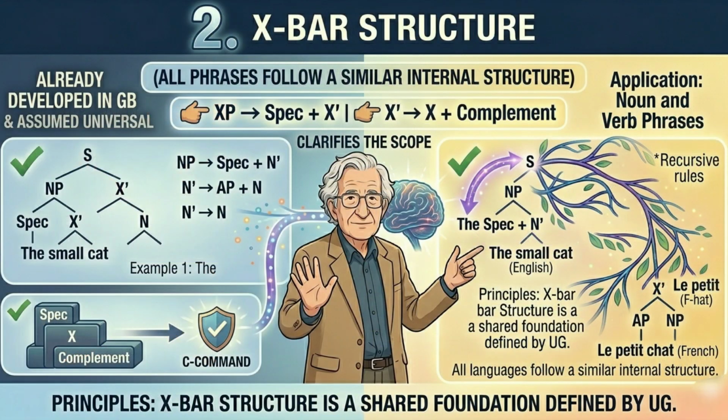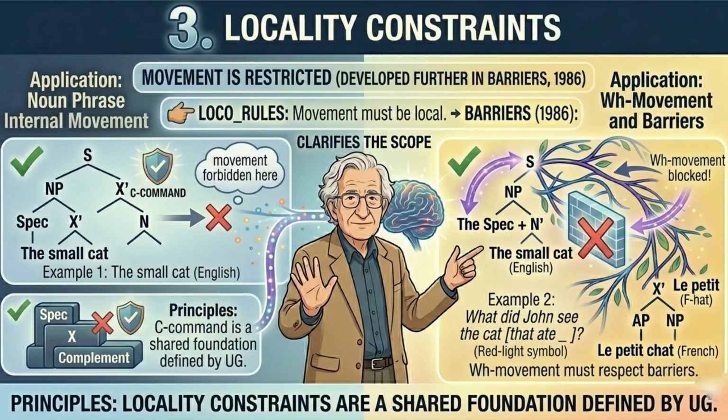Second, X-bar structure. All phrases follow a similar internal structure, already developed in GB and assumed universal. XP consists of spec plus X-bar. X-bar consists of X plus complement. Third, locality constraints. Movement is restricted, developed further in Barriers, 1986. Key insight is that no human language can violate principles.